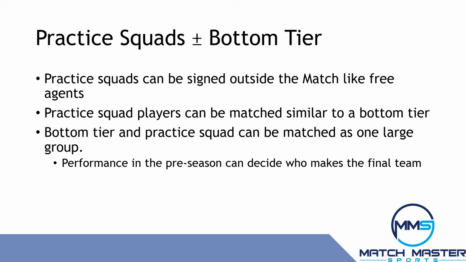The players of the practice squads can be obtained several ways. They can be signed outside the match, with a match reserved for the 53-man regular squad. They can be matched as a separate tier after the last tier of the 53-man squad. Also, the bottom tier and the practice squad can be matched as a group, and preseason camp can be used to determine who stays with the regular team and who is assigned to the practice squad. This can be conformed to suit league preferences.